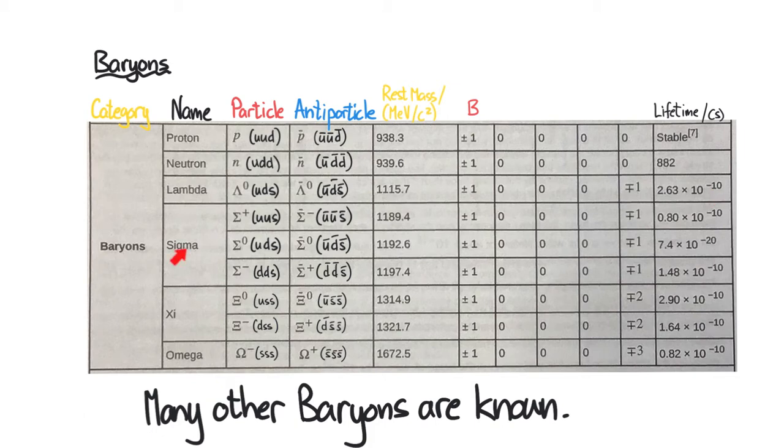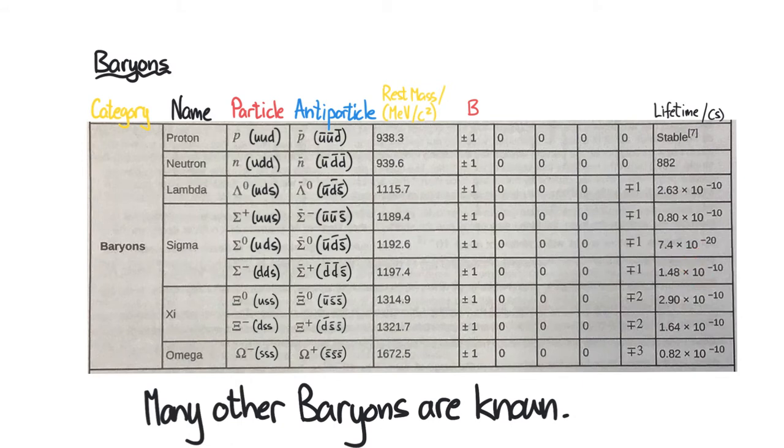Then we get the sigmas. You've got the sigma plus, the sigma 0, and the sigma negative, and you can see they are made up of different combinations: 2 ups and a strange, an up, a down, and a strange, 2 downs and a strange quark, and then of course the antiparticles are made up of the antiquarks. We can see they are getting increasingly heavier, but at the same time they are very, very unstable.